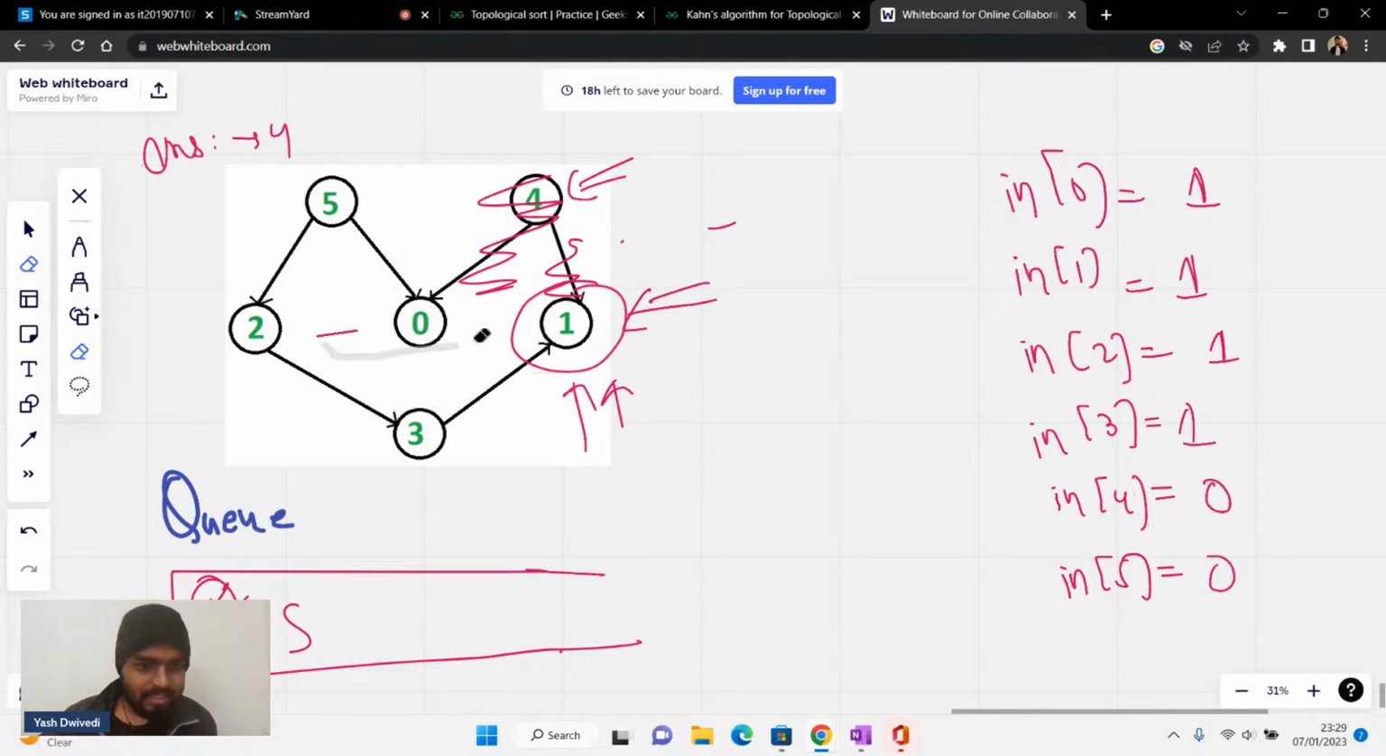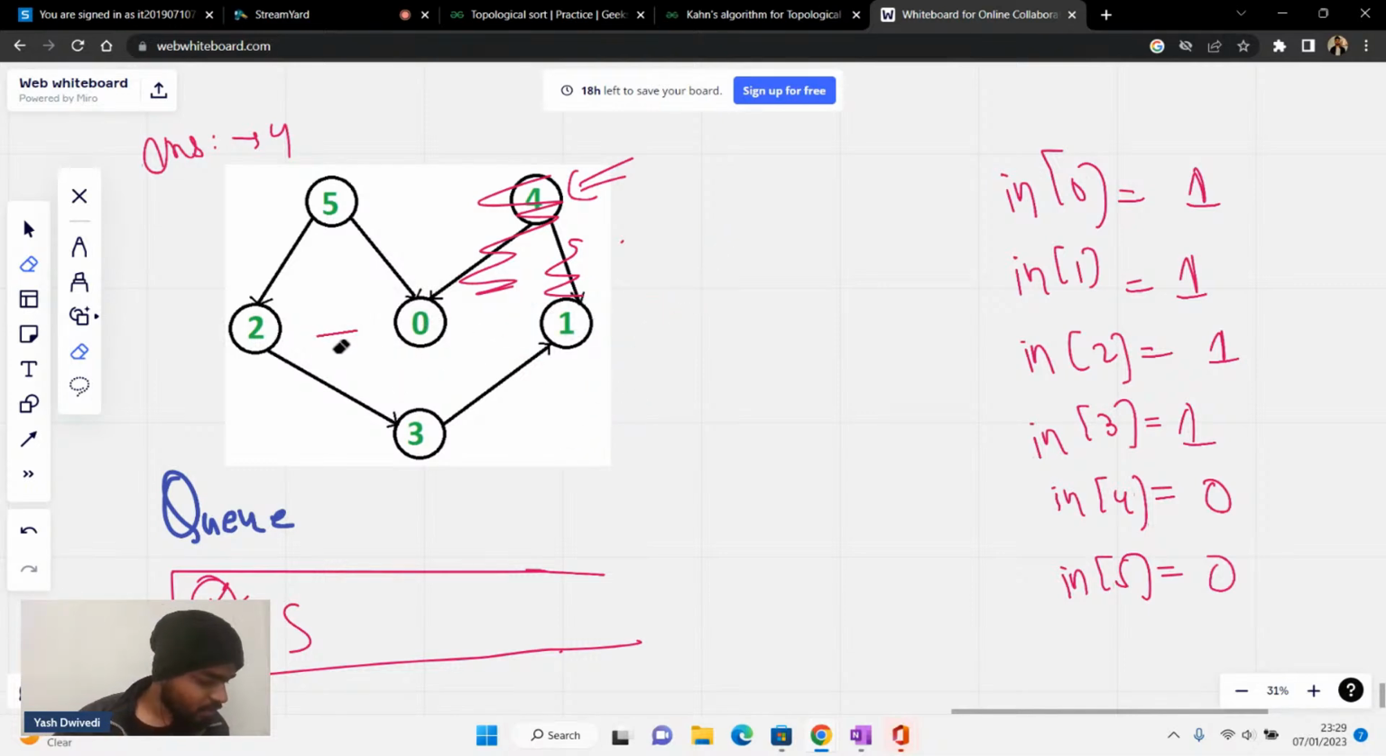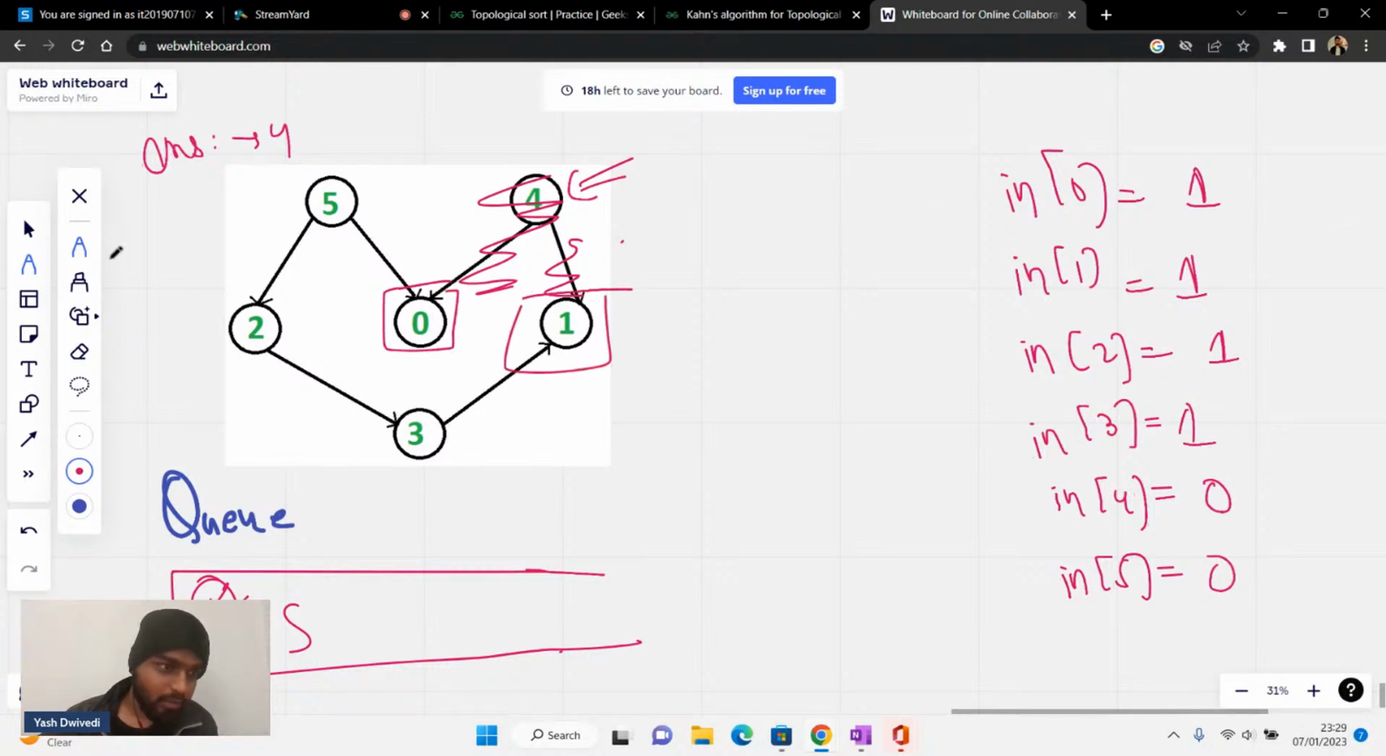So I'll say that, okay, everything is fine. Do we need to start from the node which has 0 in degree? Yes, initially, yes. Is this point clear to everyone? I'll see that in degree of 0 is still greater than or equal to 1, in degree of 1 is also greater than or equal to 1, so I'll push nobody inside the queue.